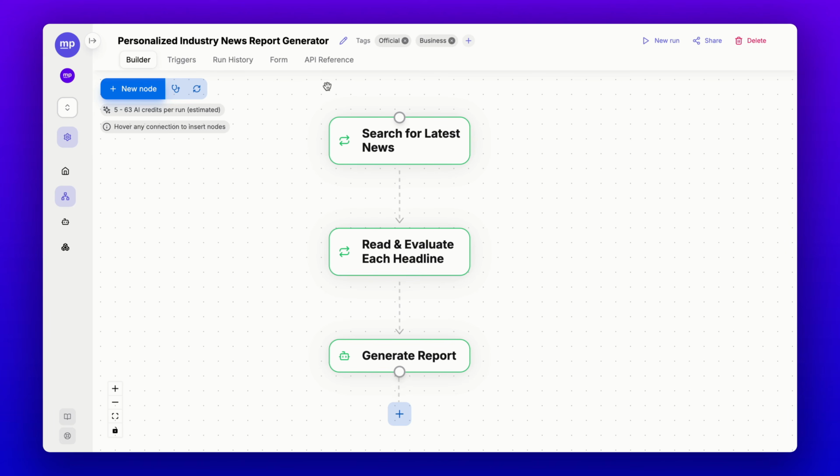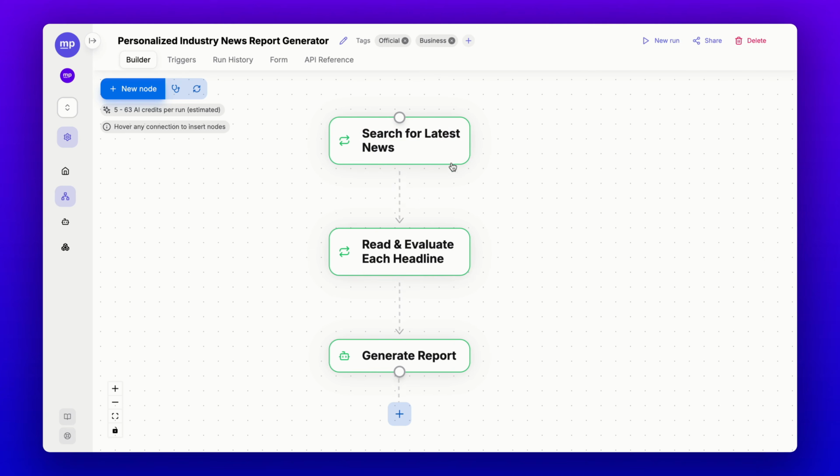Hey guys, let me show you how to build an AI agent that helps keep you up to date with the latest industry news by monitoring different news sources on your behalf and sending you a recap every day. This is the AI workflow on MindPal that I have built specifically for this purpose.